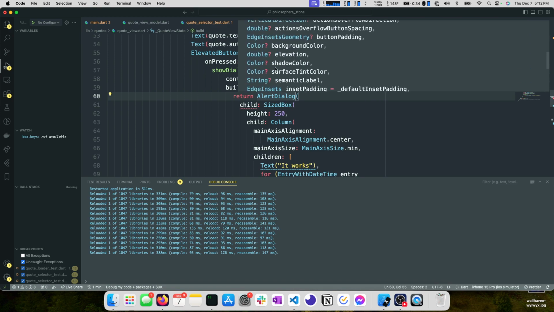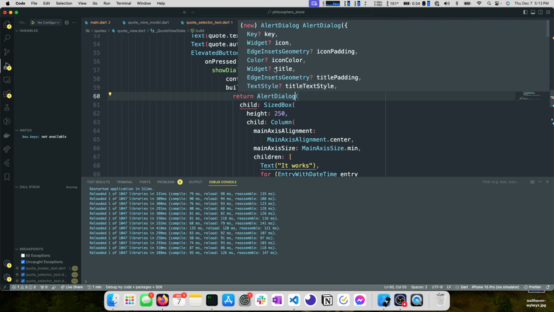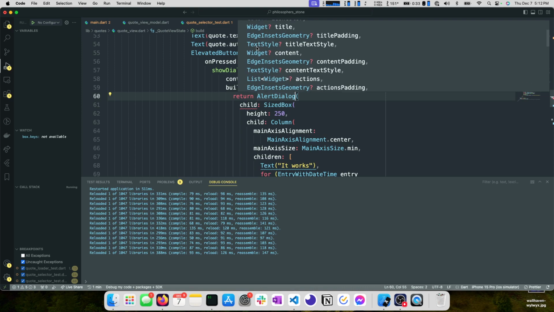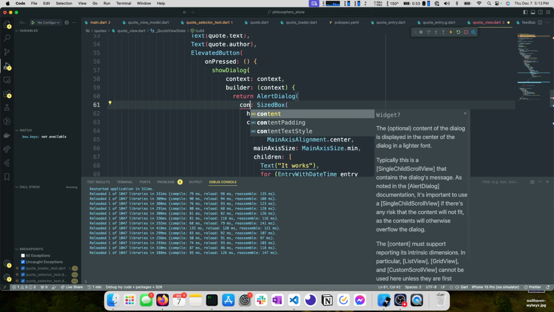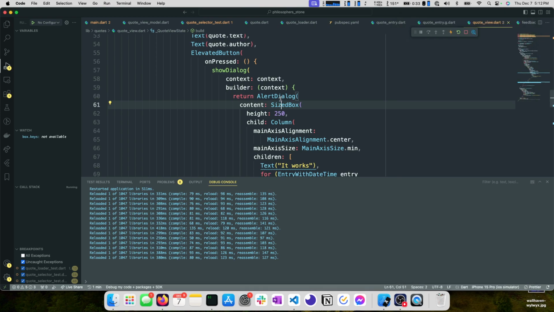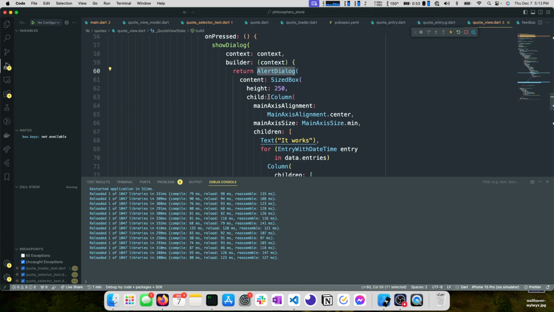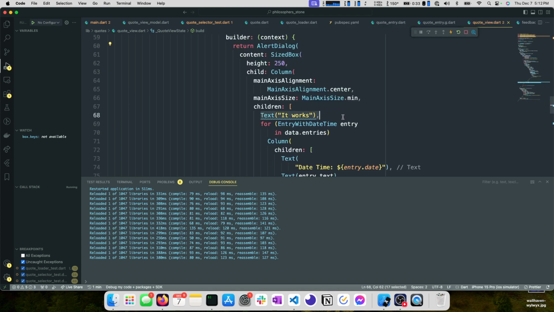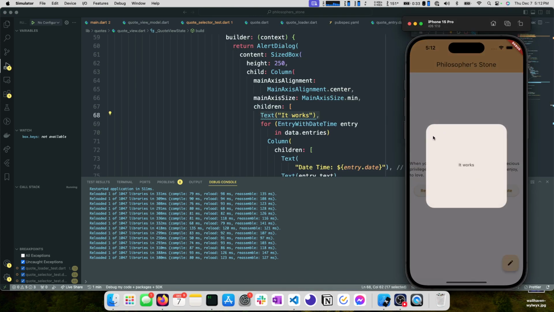And this has children, maybe? Widget title, widget content. Okay, so we can give this content like so. Try this again. That looks much better. Okay, perfect. So we have an alert dialog. We have the text that says it works.